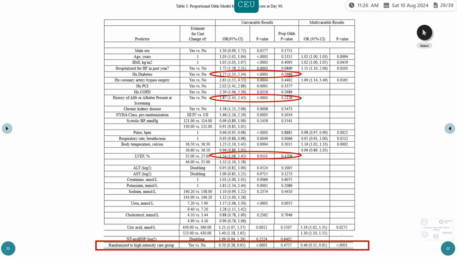They have also done a multivariable analysis to look at the odds ratio for congestion scores, and they have found that in terms of congestion scores, high intensity had a better odds ratio. But in the multivariable analysis, they have not taken all the univariate analyses that were significant. For example, diabetes, history of atrial fibrillation, all these have not been accounted for. Normally, what would you suggest for the multivariable analysis? They should take all the significant univariate and do the multivariate analysis.